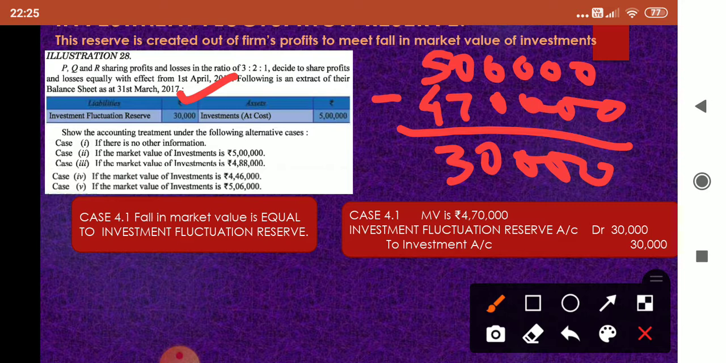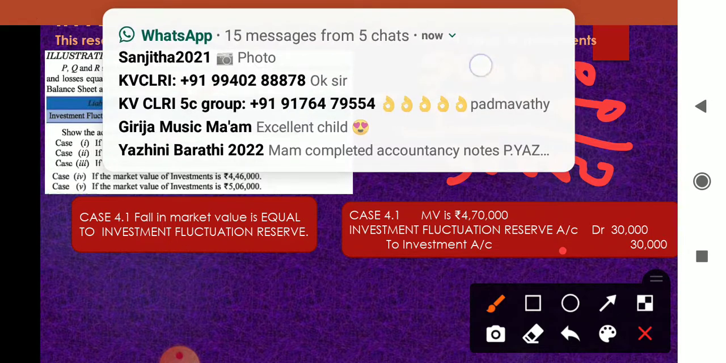Which means partners will not get anything. The journal entry is investment fluctuation reserve account debit to investment account 30,000. So what effect will it have in the newly reconstituted firm's balance sheet? Investment fluctuation reserve will not appear on the liability side and investments will appear at 4,70,000 in the new balance sheet. This is the effect.